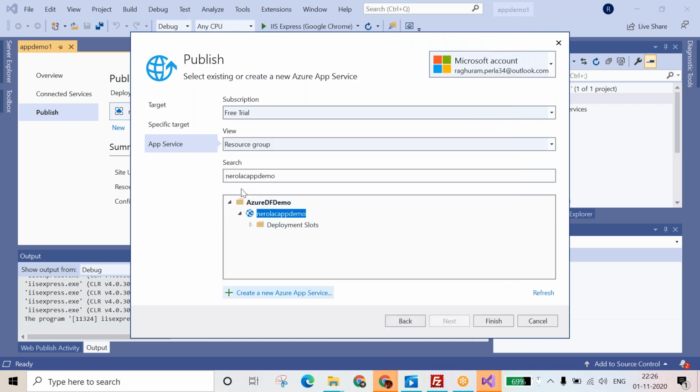Now where do you want to create? You want to create on the production slot. Just open the deployment slot. There's no slot available, so directly go and click on the production. No, just select the production first. Deselect the folder. Just unselect this. Okay, perfect. Now finish.